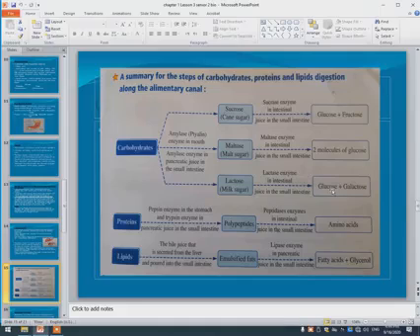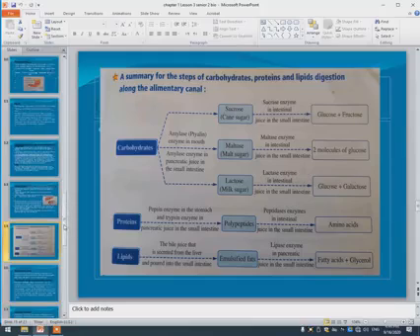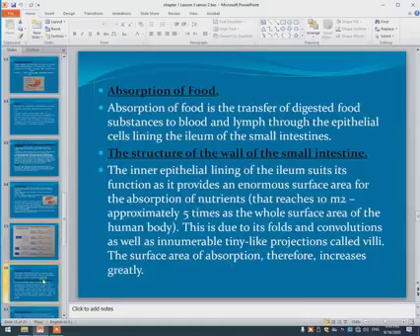The protein also changes into polypeptide, number one, by pepsin in the stomach and trypsin inside the pancreatic juice. The polypeptide is also converted into amino acid by the peptidase enzyme in the ileum. Lipids, by bile juice, are converted into emulsified fat, and due to the action of the lipase enzyme, converted to fatty acid and glycerol. This is a summary of the digestion process inside the stomach and small intestine.